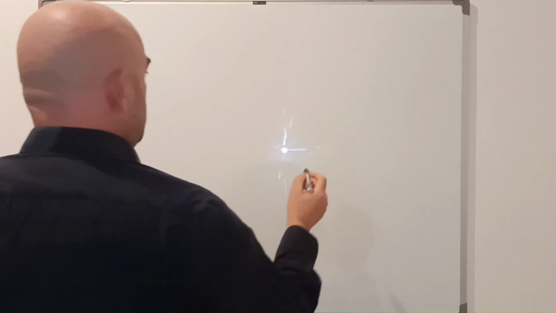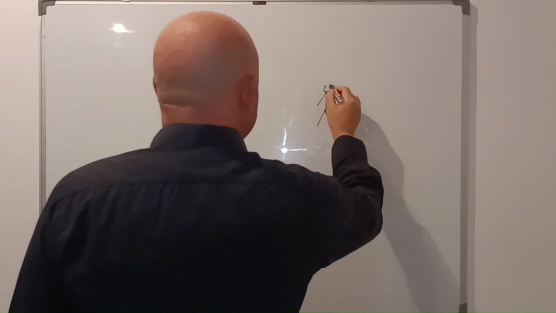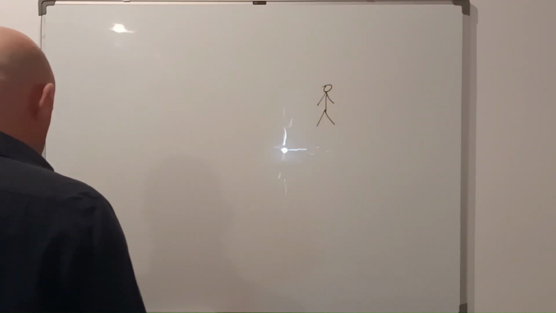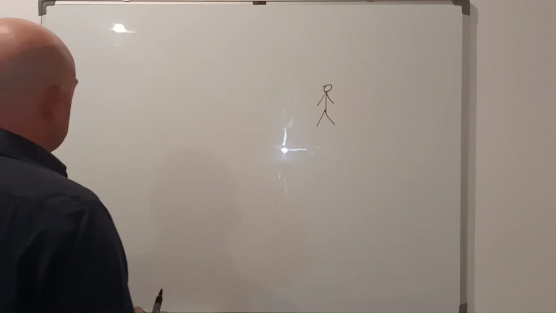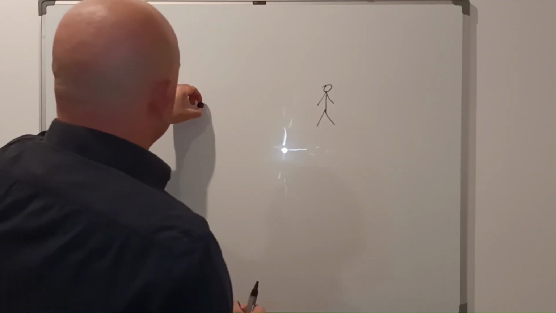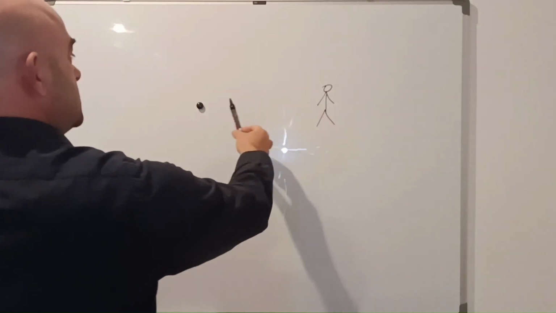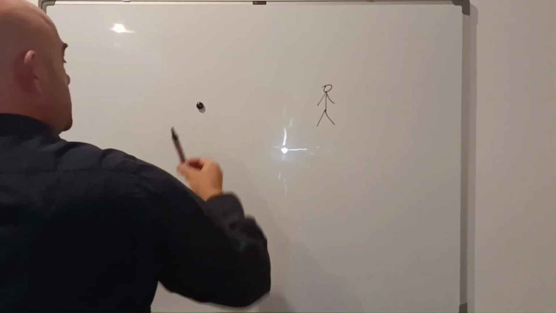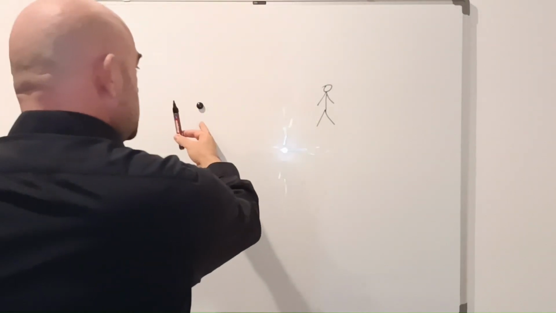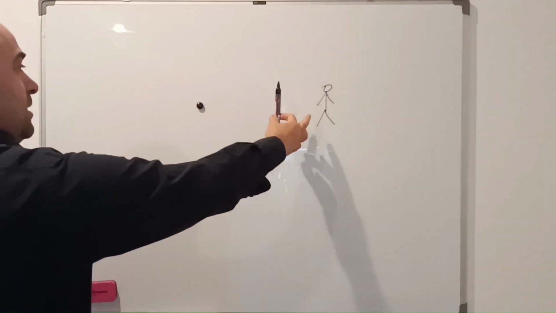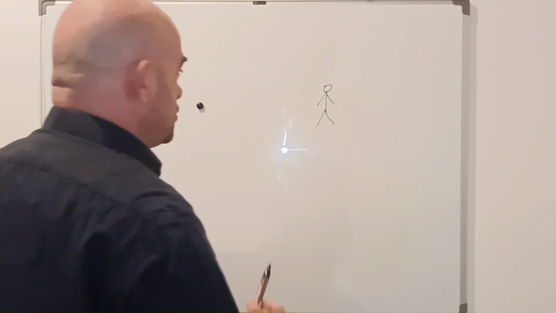For example, we have a human and a light source, stationary relative to each other. The human and the light source are stationary relative to each other, and the source and the human are in an inertial reference frame, so no acceleration.